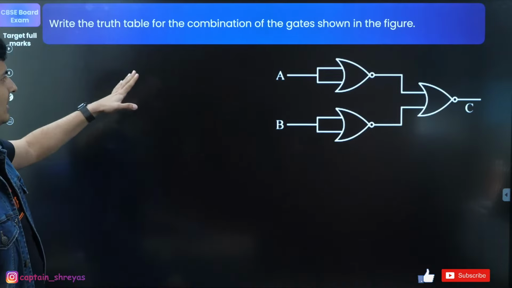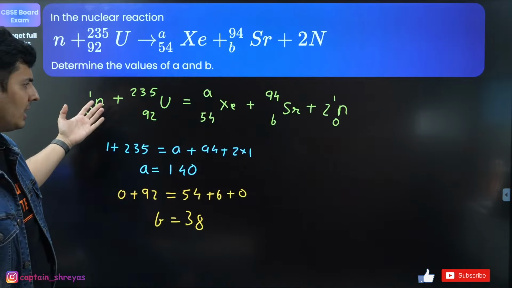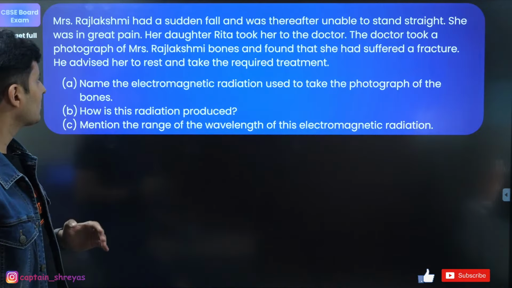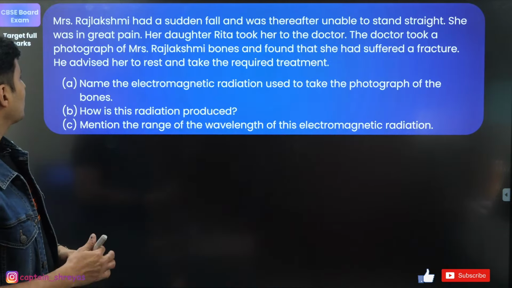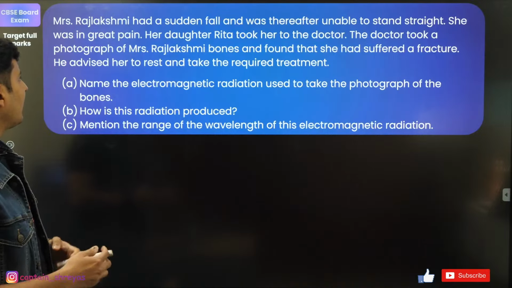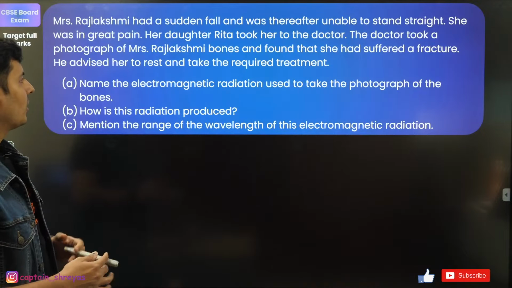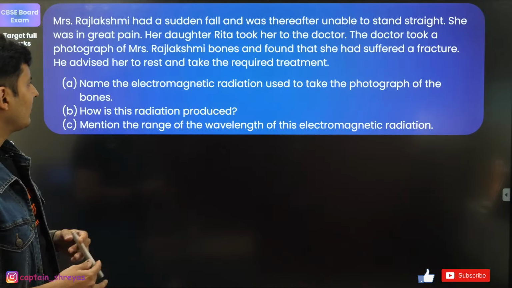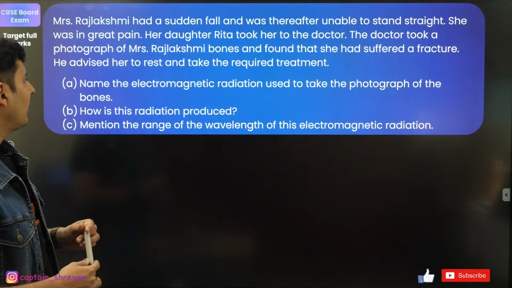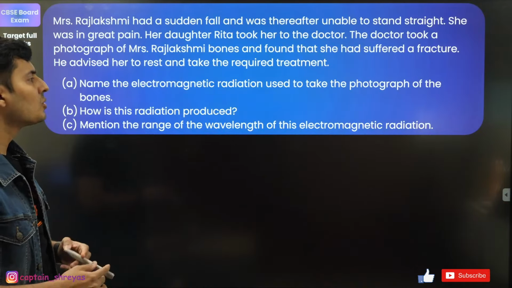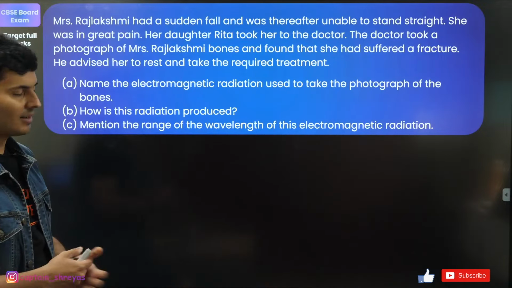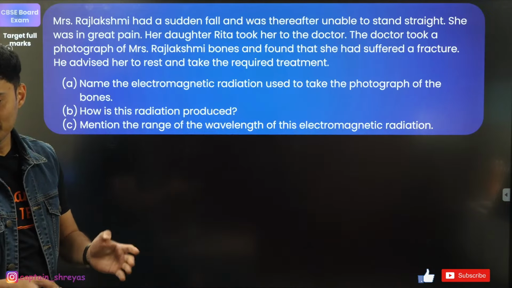Moving on to another question, but this I think is not there in the syllabus, so we're just going to skip this slide. So after this, moving directly to the next question coming up on your screen. Raj Lakshmi had a sudden fall and was thereafter unable to stand straight. She was in great pain. Her daughter Rita took her to a doctor. The doctor took a photograph of Raj Lakshmi's bones and found that she had suffered a fracture. He advised her to take rest and take the required treatment. Name the electromagnetic radiation used to take the photograph of the bones. How is the radiation produced? Mention the range of the wavelength of this radiation. Very simple.